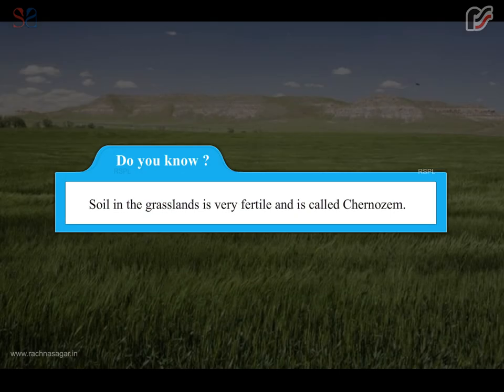Do you know? Soil in the grasslands is very fertile and is called chernozem.